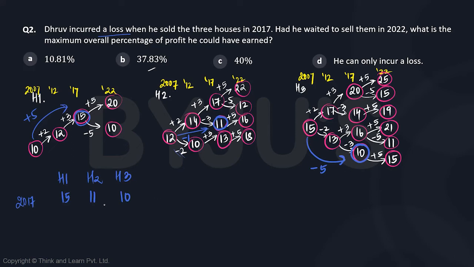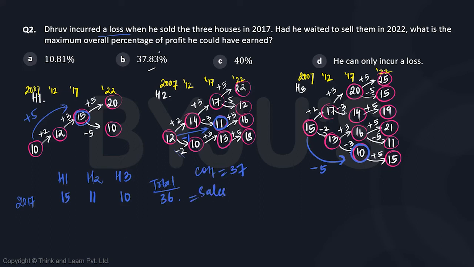So overall, the sum is going to be 36, and the total cost was 37, right? So it's a loss. The cost was 37, and the sales is 36. So there is a loss.